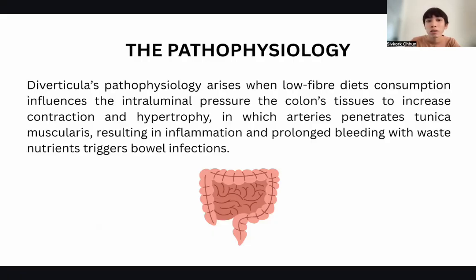In a simple way, it's when there's no fiber food in your diet. When you consume and digest those hard solid foods, the colon tissues are not resistant or have a low ability to contract, so the contraction pressure keeps increasing. Then the arteries, the blood vessels, penetrate the muscular permeability, and it results in an inflammation response. Those inflammations then result in bleeding into the stool inside the colon.